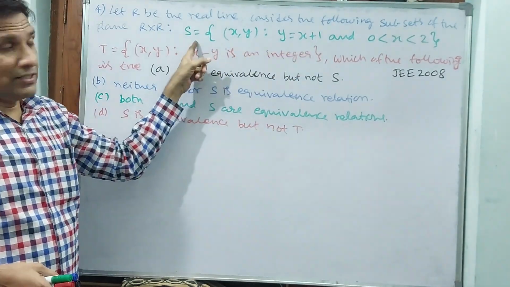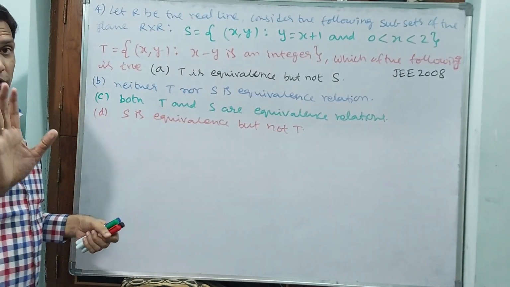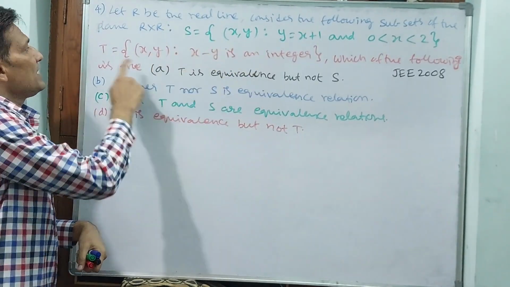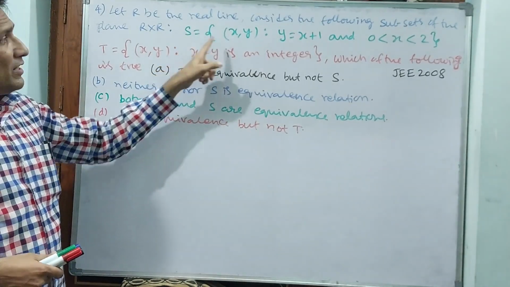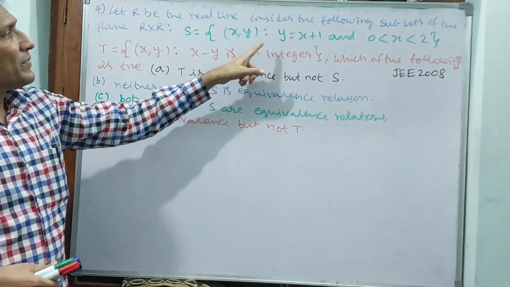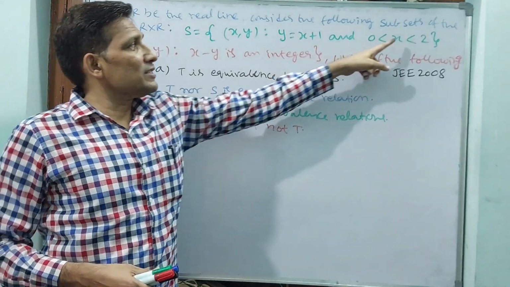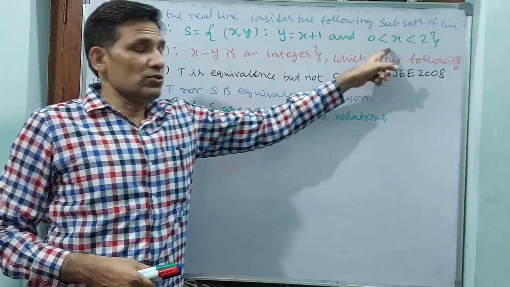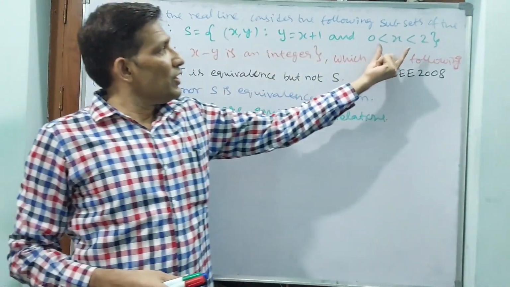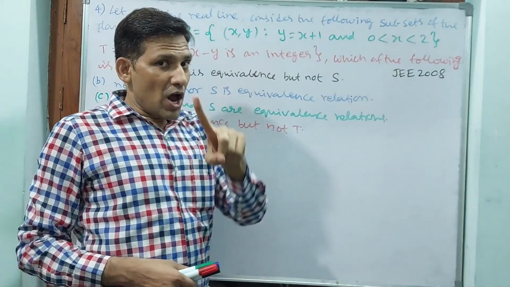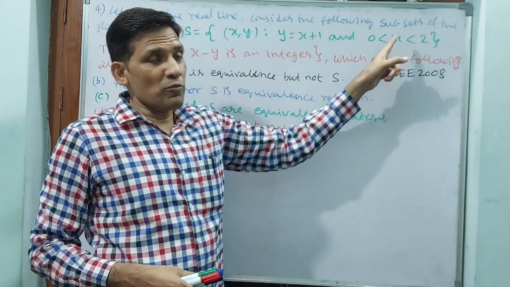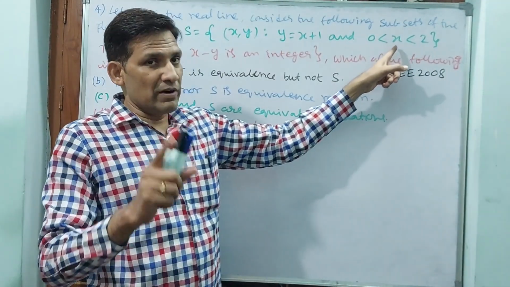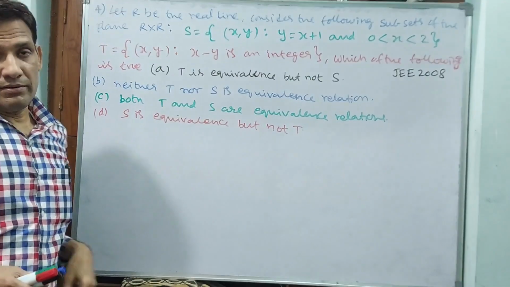See, this is S. Here two relations are there. S is one relation, T is another relation. Don't confuse. For relation S, for all x, y is equal to x plus 1 and the x value is also in between 0 and 2. See, real number means between 0 and 2, not only 1. Because if it should not be equal to 0 and should not be equal to 2, then if it is an integer, only 1. But this is a real number.